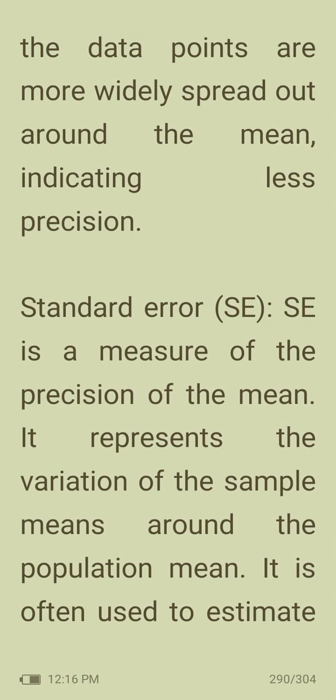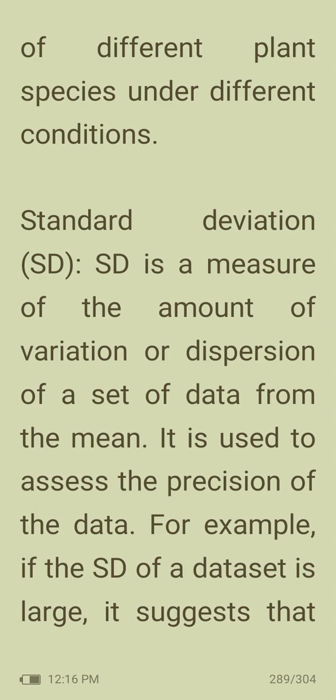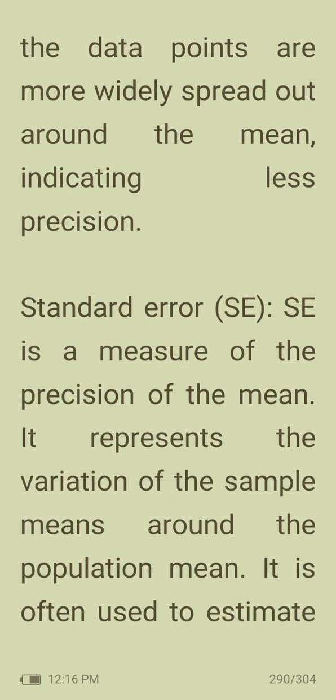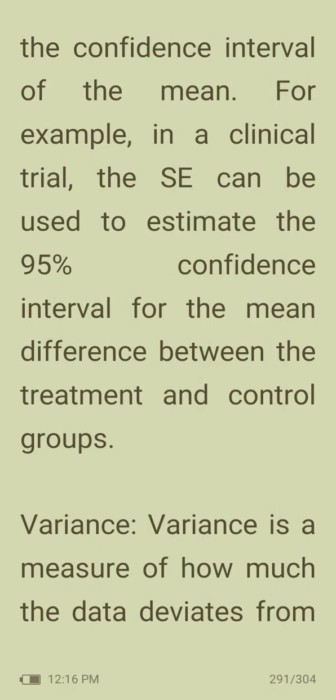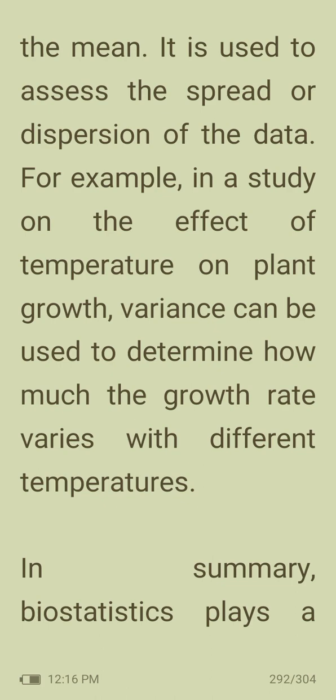So, once again, we will be learning about the standard deviation, the amount of variation or dispersion of a set of data from its mean. Then standard error is a measure of precision of the mean. Then variance is a measure of how much the data deviates from the mean.